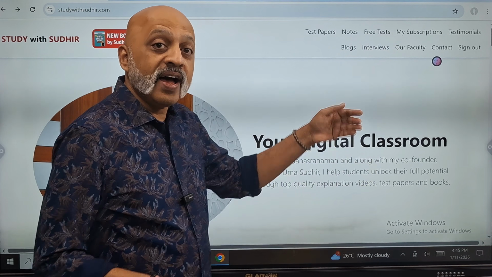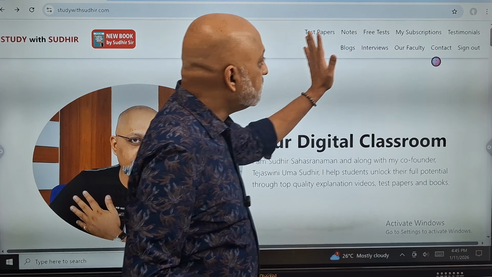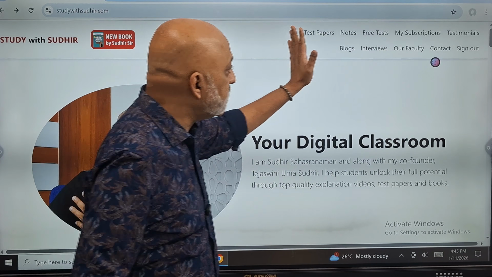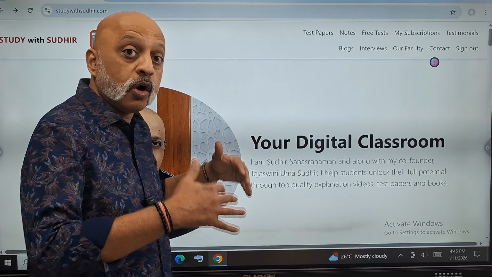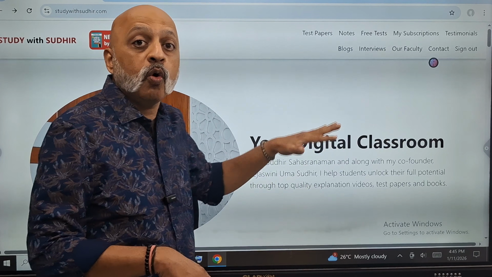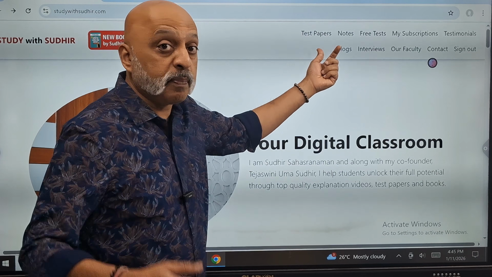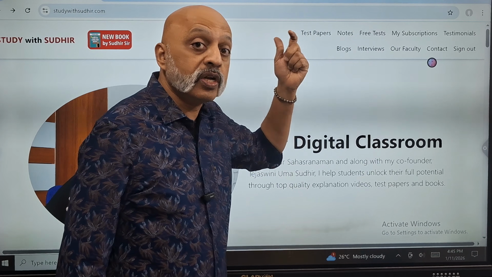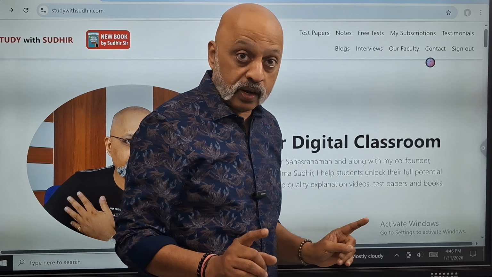Okay. So now I have signed in with my email ID. I got the OTP. So now this is what you will see on the screen. Now you see the number of icons on top have increased, because now you have access to all that we are providing here on the website. Okay, so you have the test papers. What I keep saying, test papers icon is right on top. This is what you will see if you are logging on a laptop or a PC.